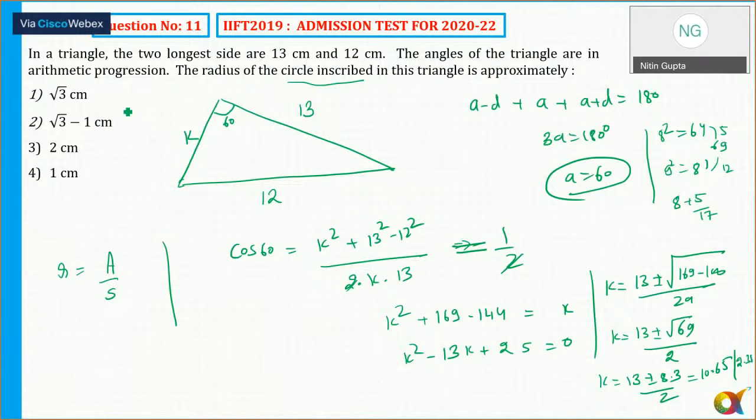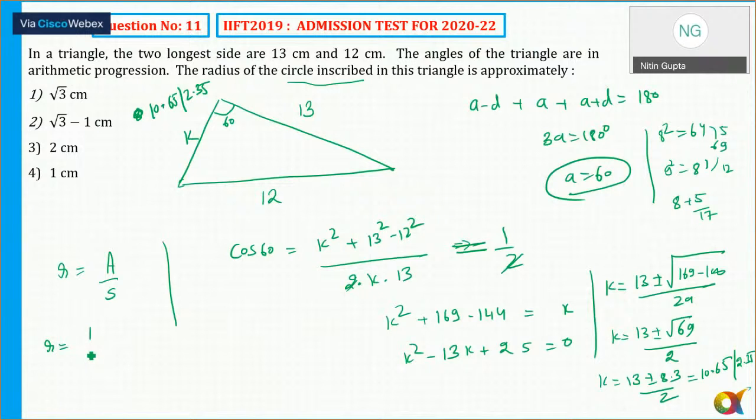So K has got two possibilities, that is 10.65 approximately, or I can say 2 points. And now we can find out the area and the semi-perimeter. You know what is area, you know what is the semi-perimeter. So radius is equal to area upon semi-perimeter.